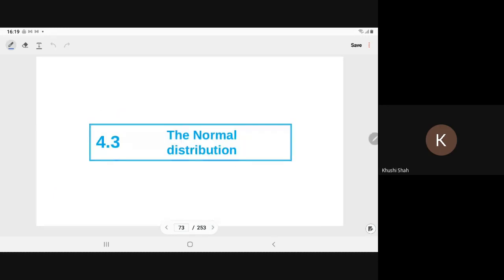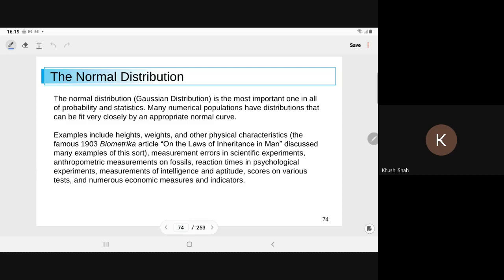Now next is a very important distribution, the normal distribution. Normal means the most usable distribution, because any distribution, whether discrete or continuous, if you are repeating any experiment a large number of times, always tends to the normal distribution. So in all books of statistics, you will find the table of the normal distribution only.